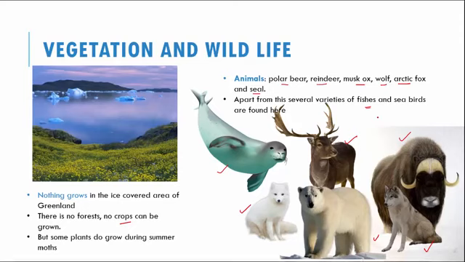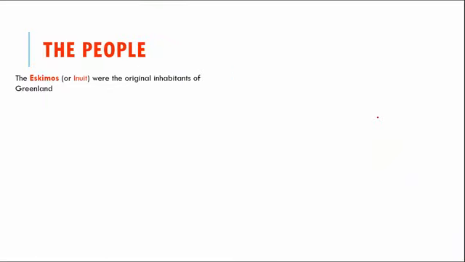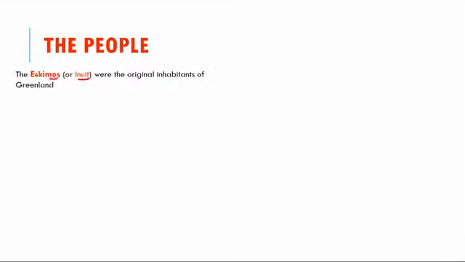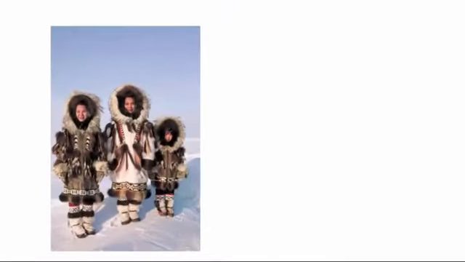Now let us look at the people who live here and what they're called and how they live. The Eskimos or the Inuits are the original inhabitants of Greenland. So you have to remember Eskimos or Inuits. They call themselves Inuits, but we call them Eskimos. So Eskimos or Inuits are the original people of Greenland. You can see a picture right here. This is how they look.